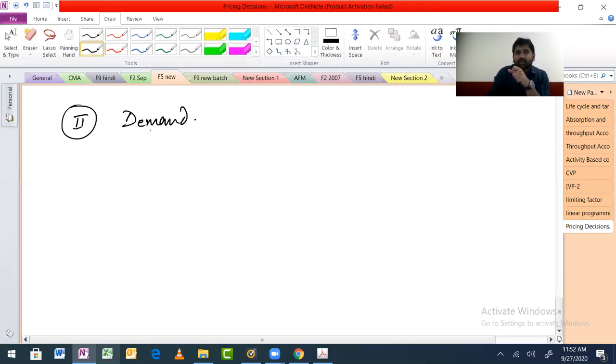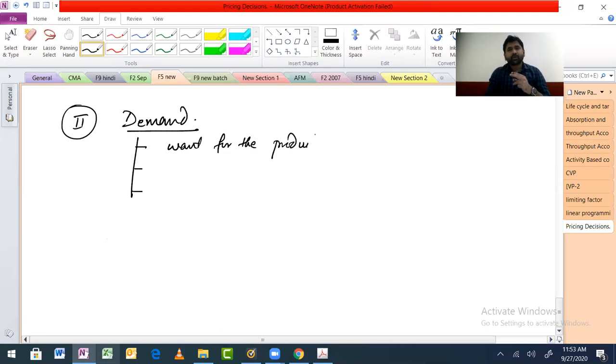So now we are talking about demand. What is demand? There are 3 criteria for demand. There has to be want for the product. There has to be willingness.